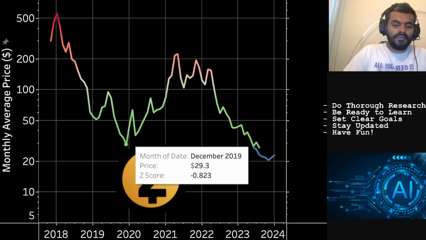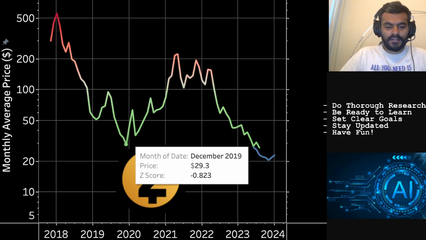Similarly, the lows before the 2021 bull run were created in December 2019. If you take the 4-year cycle theory, 4 years from December 2019 would be December 2023, and that is also one of the inputs for the AI model.